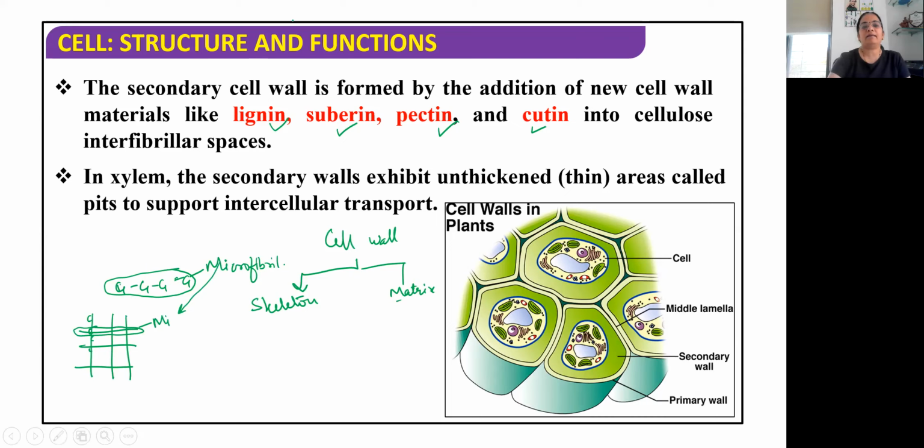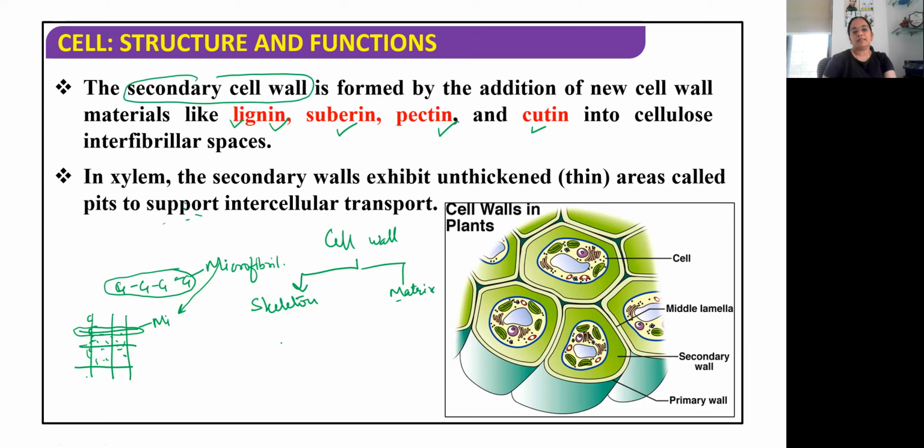And then there is a matrix in that microfibril, and things are deposited in it: lignin, suberin. Just as we fill cementing material into the slab and complete it, similarly this matrix is deposited in it. And this is how the secondary cell wall is formed.